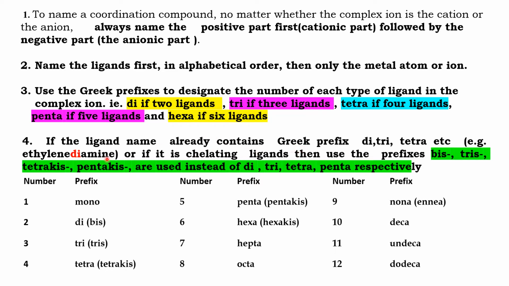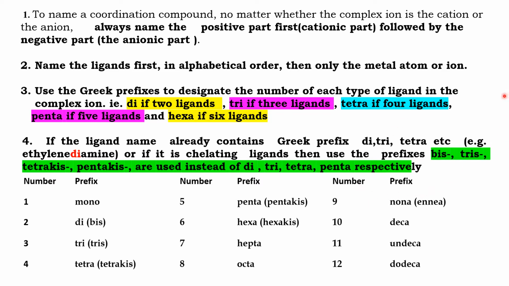That means if there are 3 ethylene diamine molecules, then the prefix is not tri, but tris, tris ethylene diamine. If I take the ligand oxalate ion, which is a chelating ligand, then if there are 4 molecules of oxalate ion, I have to use tetrakis, not tetra.